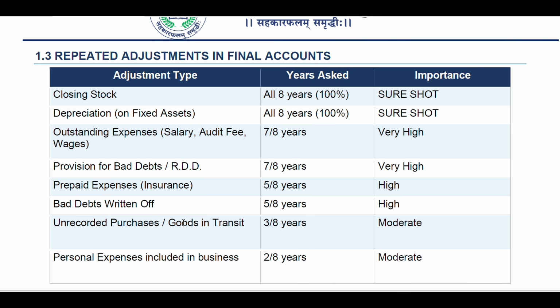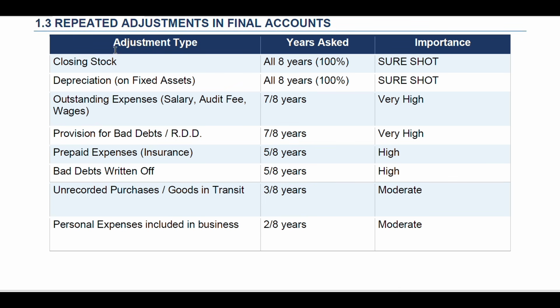Then, again, repeated adjustments in final accounts. What are the adjustments actually asked every year? Closing stock every year, sure shot. Depreciation every year, sure shot. Outstanding expenses, salary, audit fees, wages, 7 out of 8, very high chances. Then provision for bad debts and RDD, 7 out of 8 years, very high chances.